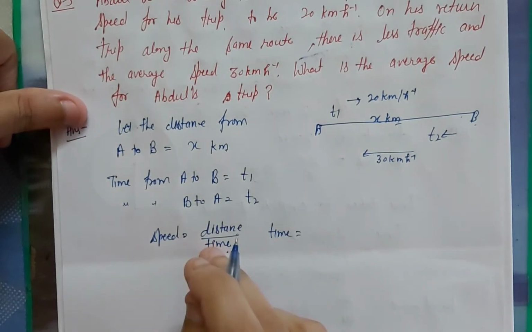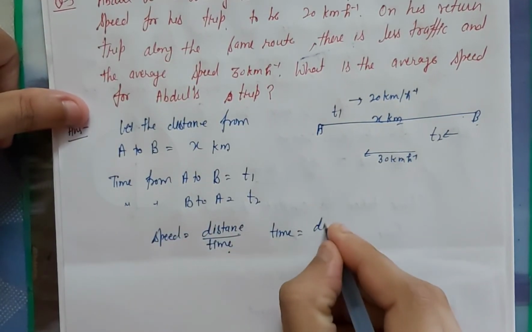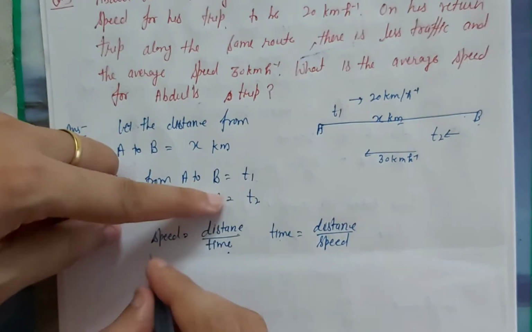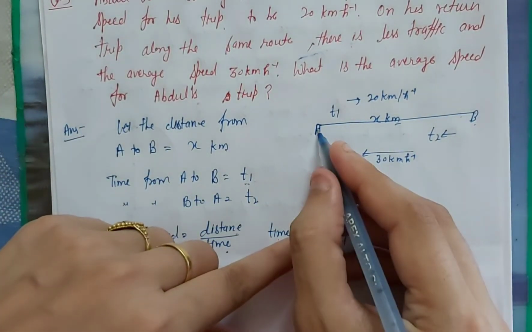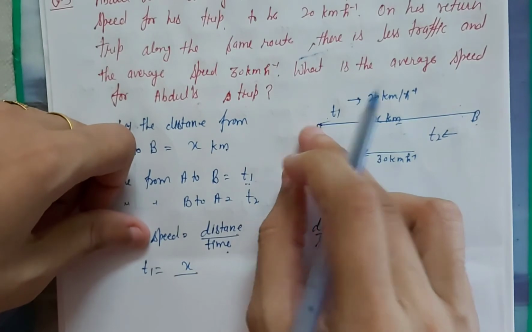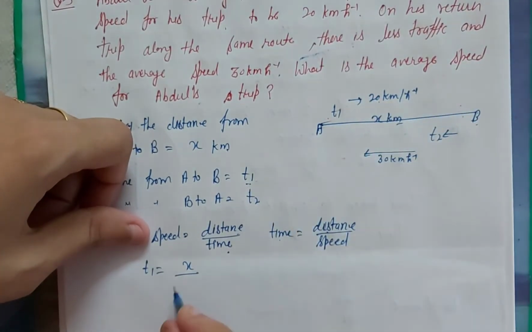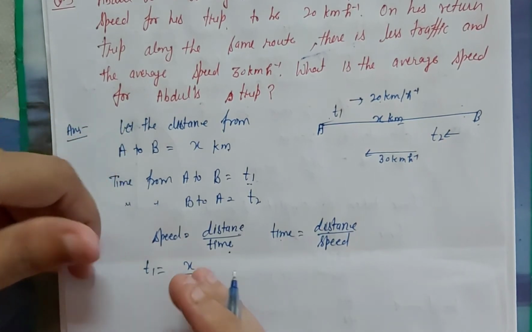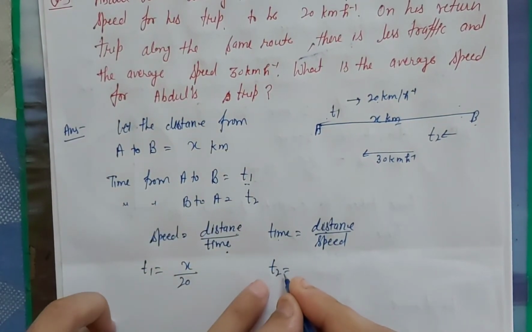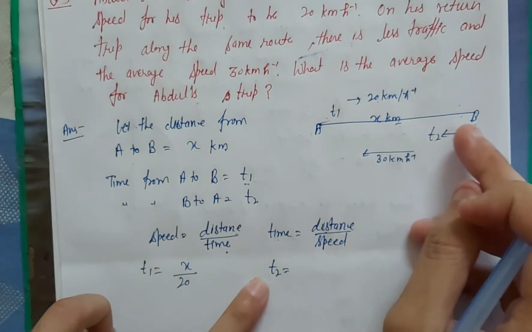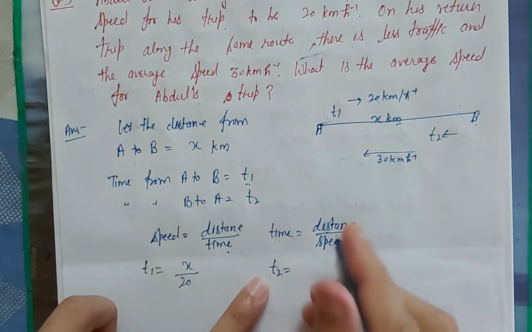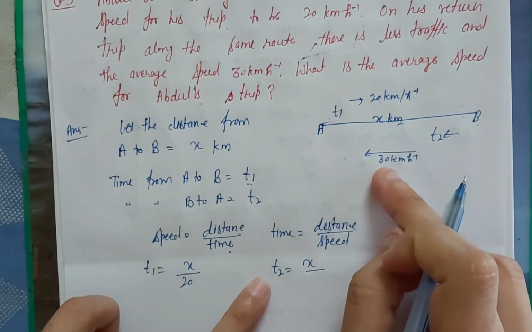Time formula will be equal to distance divided by speed. Firstly we want to find out t1. For t1 distance is x, because distance is same, and for t1, when he was going from A to B in the starting, the speed is 20. So we can write x by 20. And suppose if we want to find out the value of t2, so what is t2? t2 is equal to same distance divided by speed. So when it was the journey from B to A, then the time is t2 and the distance is same, that is x, and the speed in the return journey is 30.